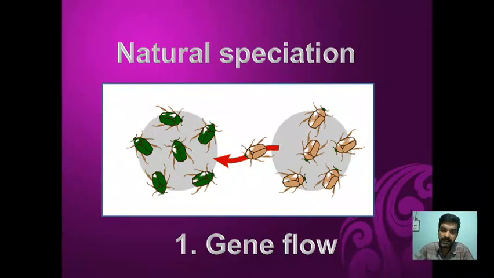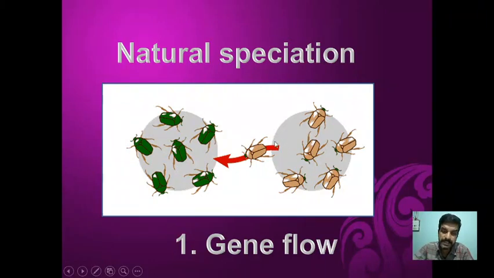Now, this is one factor. For example, if a population of green beetles is there, some yellow beetles will enter this population, and the yellow color is because of some gene. So body color is controlled by a gene. When they enter, they may mate with the green ones and hybrids may be produced, or some more may enter, and their population will increase over a period of time. If these two get separated, this becomes a new species, and this one will also become a new species, or a hybrid may become a new species.